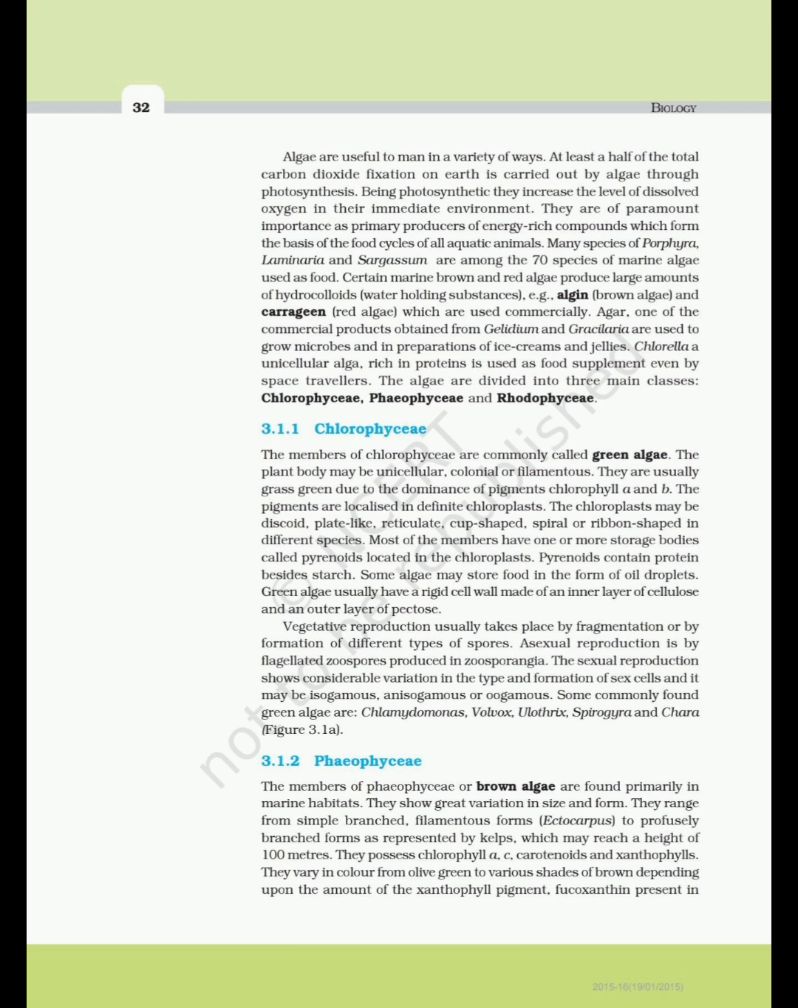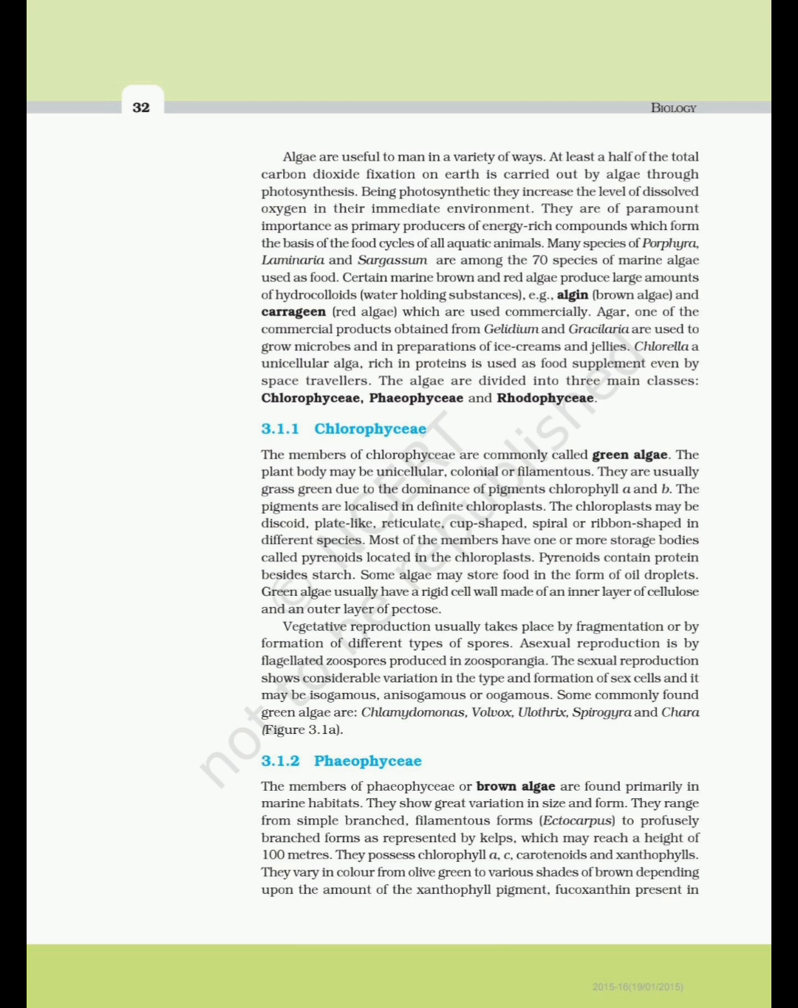3.1.1 Chlorophyceae. The members of Chlorophyceae are commonly called green algae. The plant body may be unicellular, colonial or filamentous. They are usually grass green due to the dominance of pigments chlorophyll a and b. The pigments are localized in definite chloroplasts.